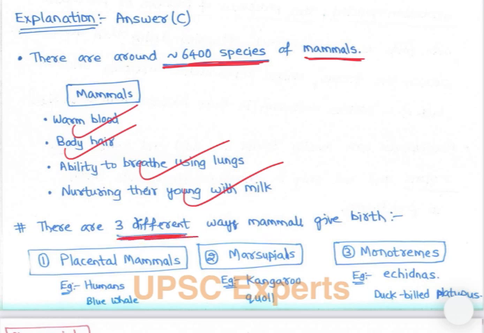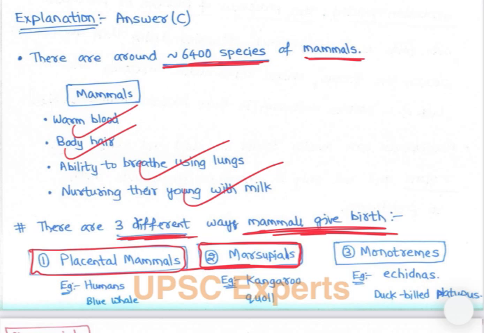There are three different ways mammals give birth. Marsupials have a unique type of birth among the mammals. One is placental mammals, and the third is monotremes. These are all important, and we will be discussing them comprehensively.